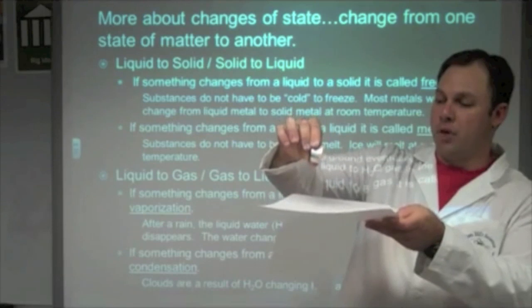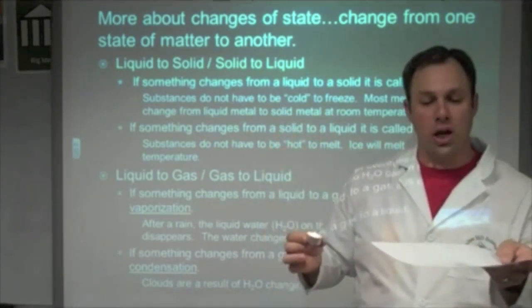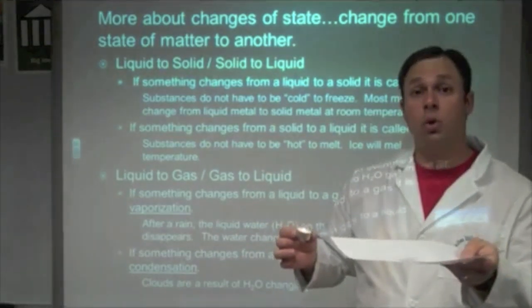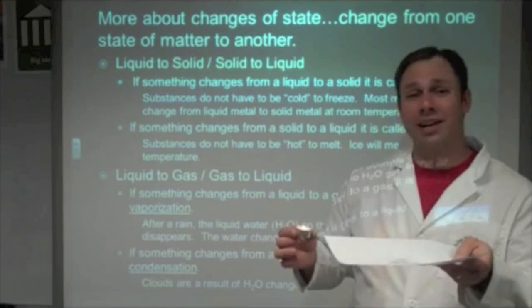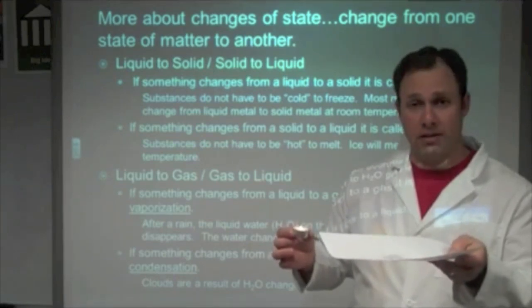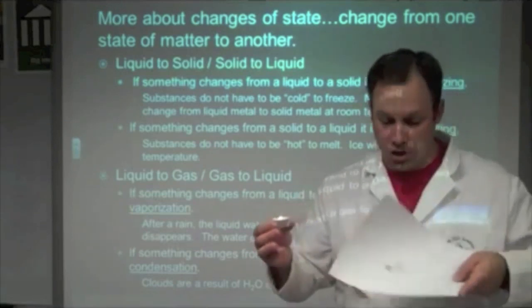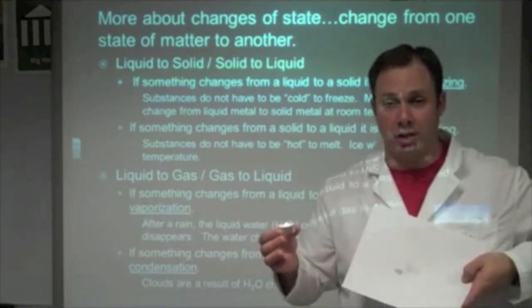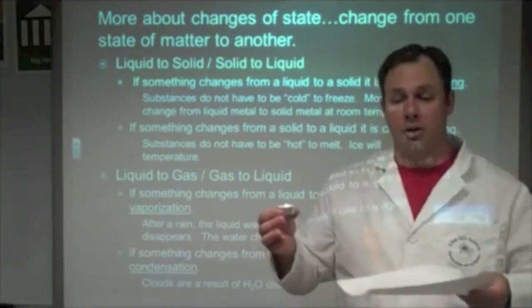Now, as soon as the wax cools, it will go from a liquid to a solid. That's freezing. It doesn't necessarily have to be cold for it to freeze. Right now, the wax has changed into a solid. It stays on the paper right here in a little puddle. Okay, solid puddle. All right, this is a solid.